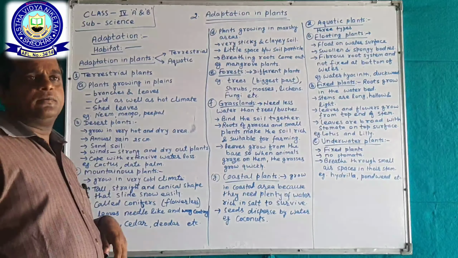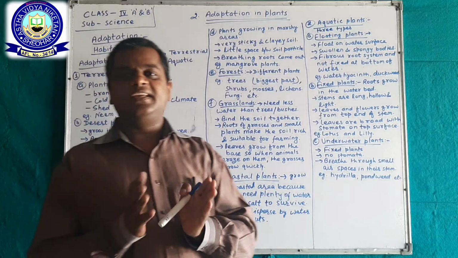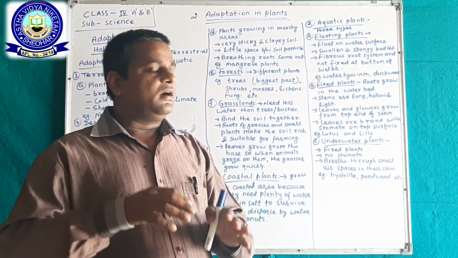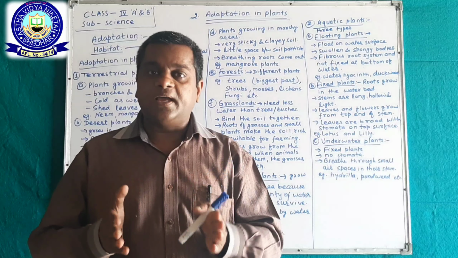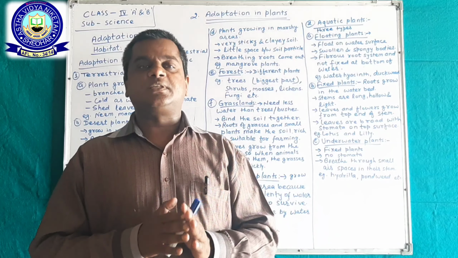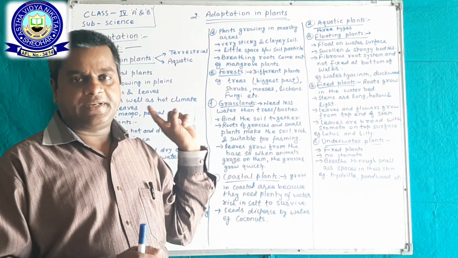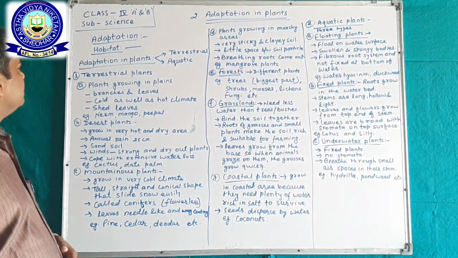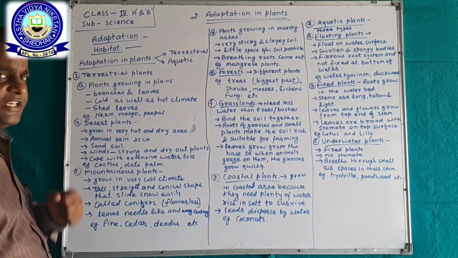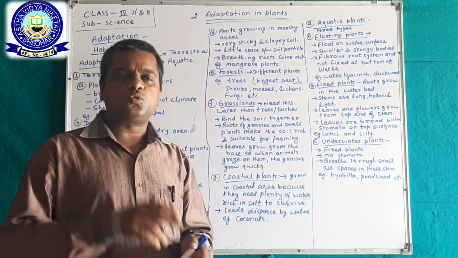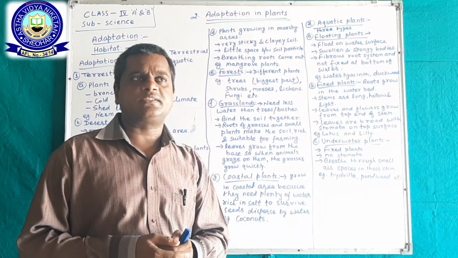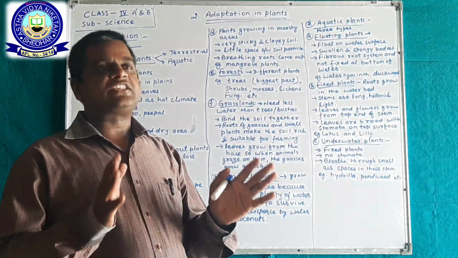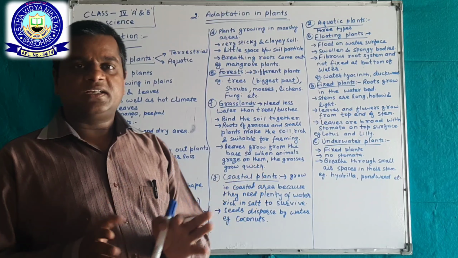Now, habitat is simply the living place of all the organisms. Okay. Now we come to adaptation in plants. There are two kinds of adaptations mainly discussed for plants.